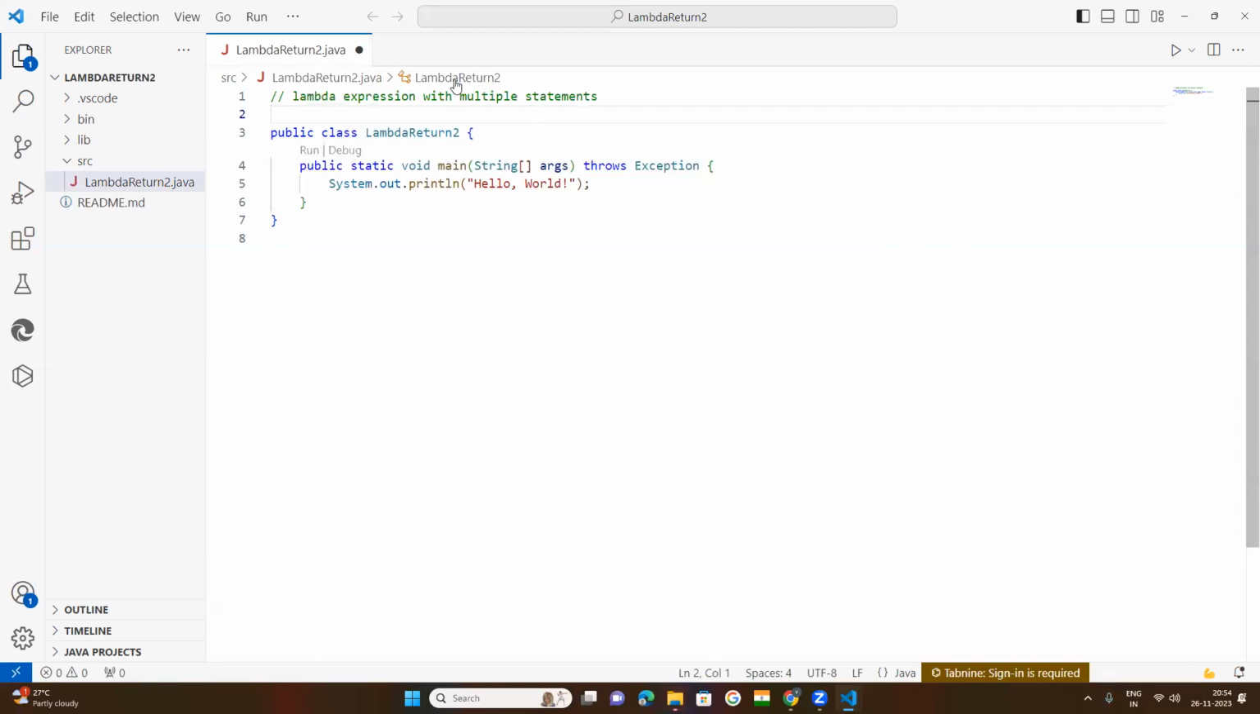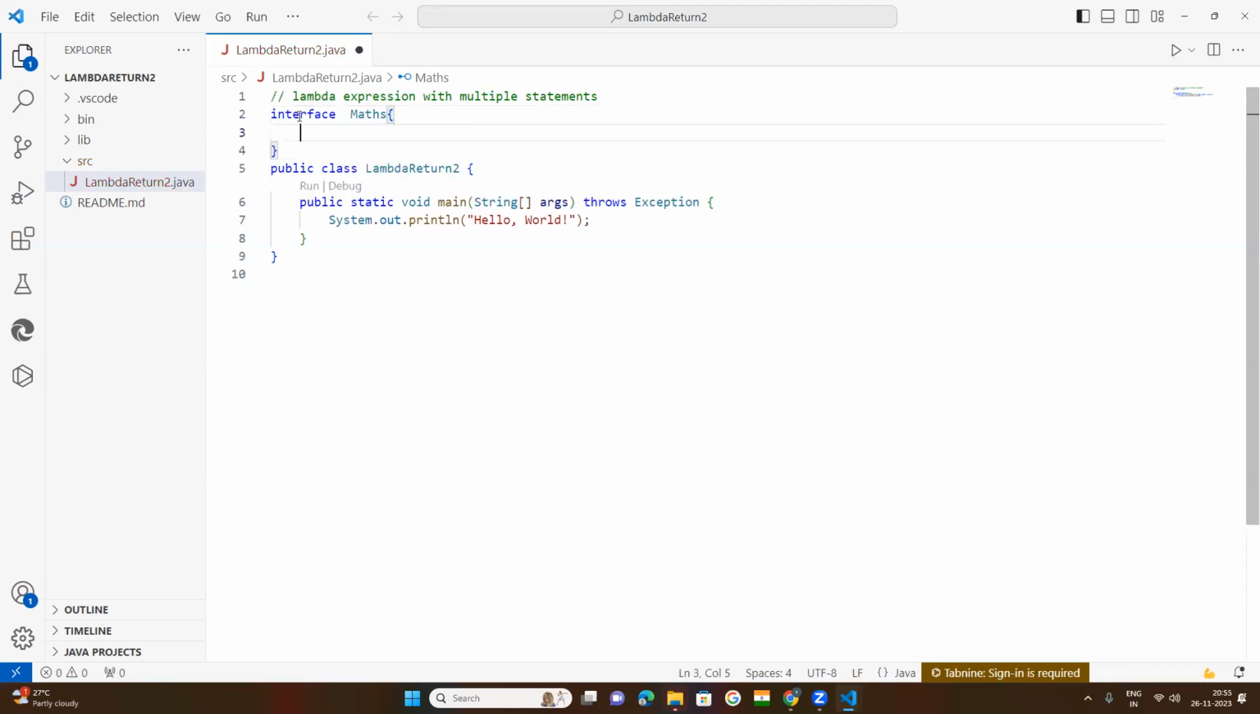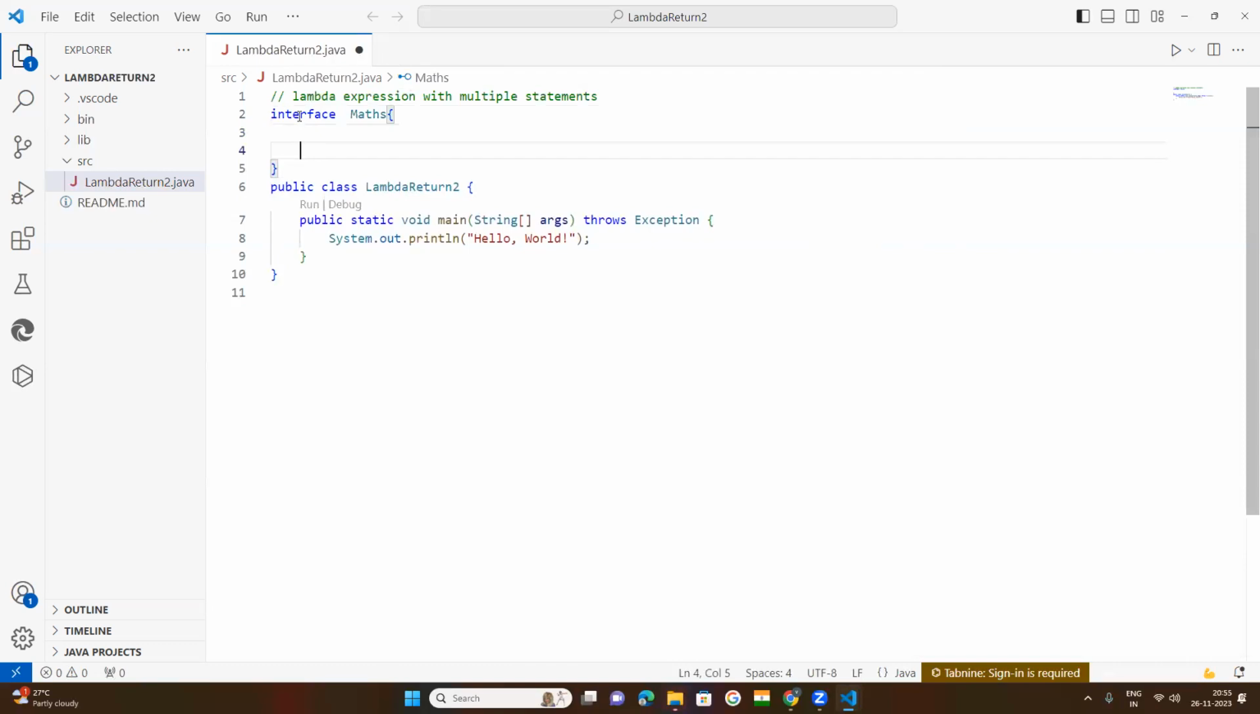Now, with multiple statements, let us come to that. Create an interface here. An interface is an abstract class. Keep a name here, suppose Mass, you can take any name. After that, curly braces. Within the curly braces, create an abstract method. I told you that an abstract method is by default public and abstract, so no need to write these two keywords.